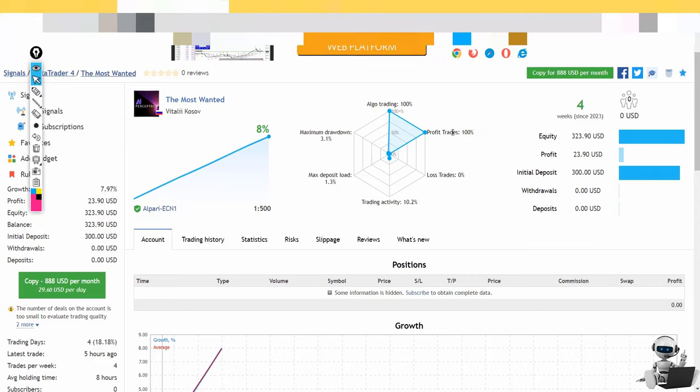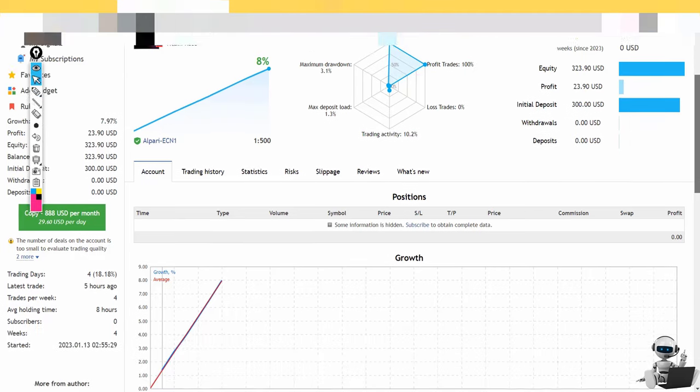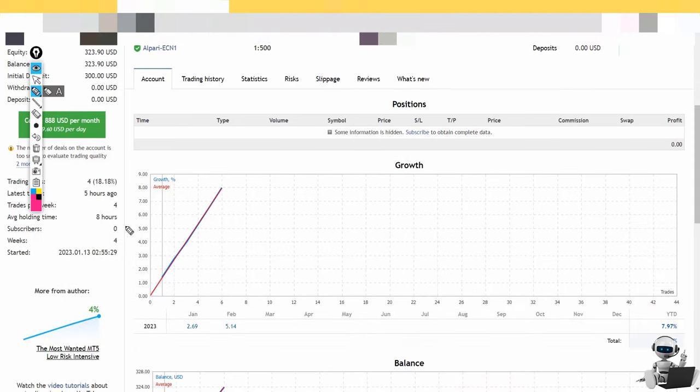So for the profit trades, we have 100%. Of course, this will not be possible. As I said, we don't have much data. For the average holding time, it is 8 hours, so it holds the trade for a little while. We only have 2 months of results.